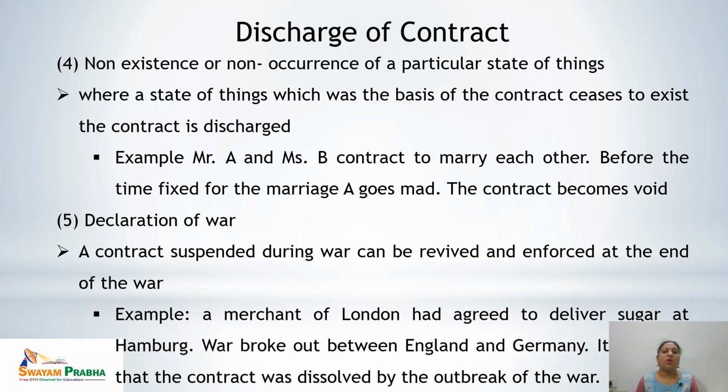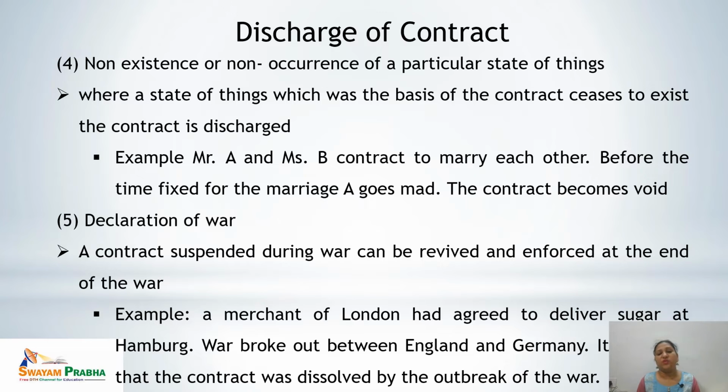Next is non-existence or non-occurrence of a particular state of thing. Where a state of things which was the basis of the contract ceased to exist, the contract is discharged. As it is clearly mentioned here, where there is a non-occurrence of a particular thing, it will lead to the discharge of contract. Let's see the example.